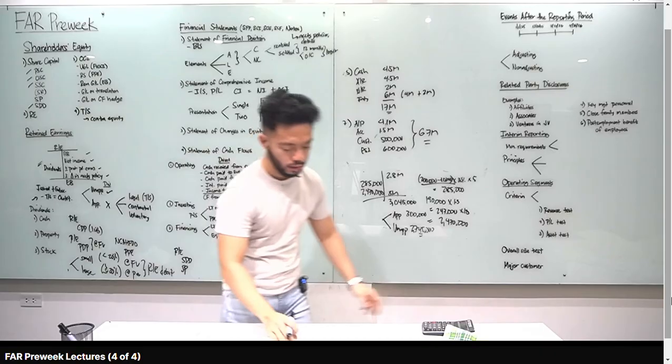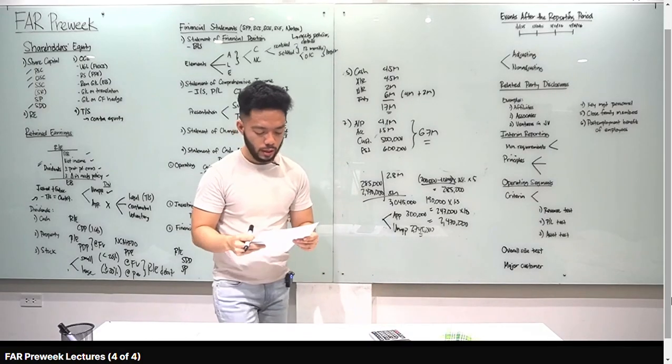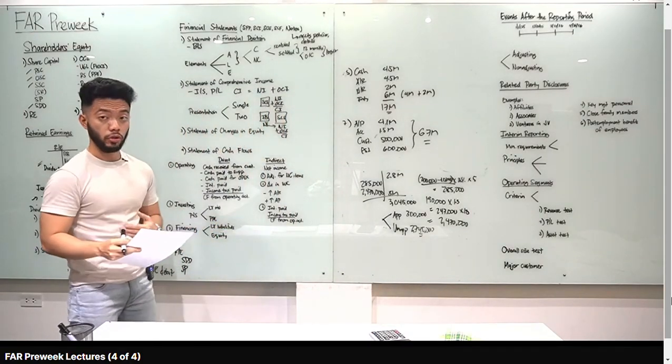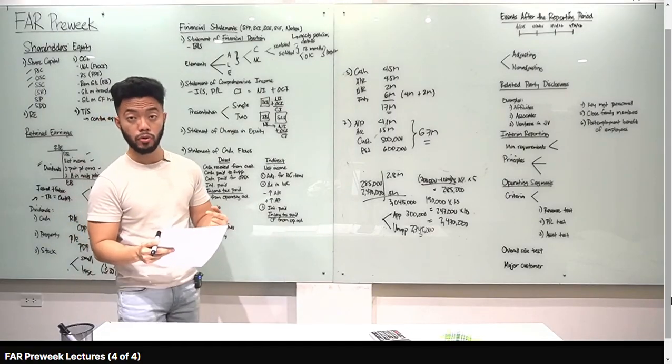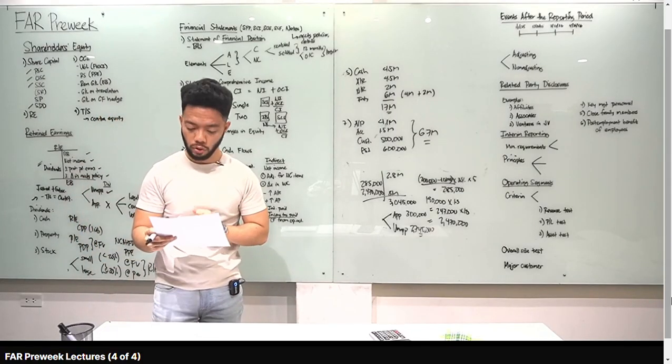Alright, let's apply. Let's go to number 1. What is the purpose of reporting comprehensive income? Profitability or the performance of the entity. Kung net income or net loss. Boy yung sagot dyan. To report a measure of the overall entity performance.